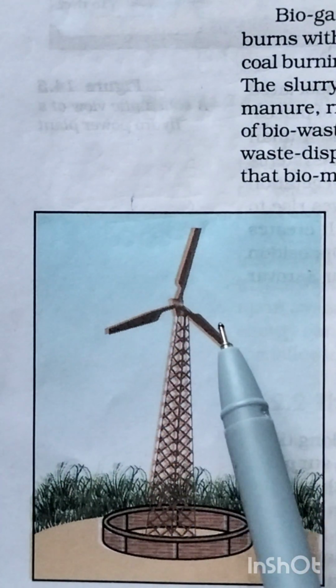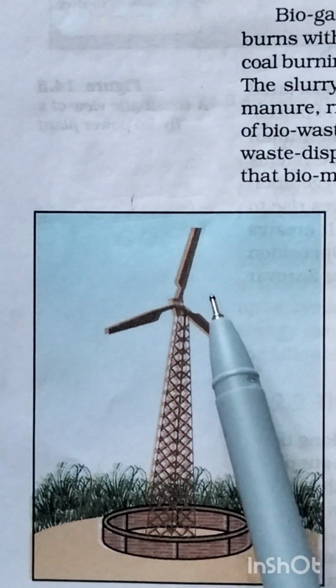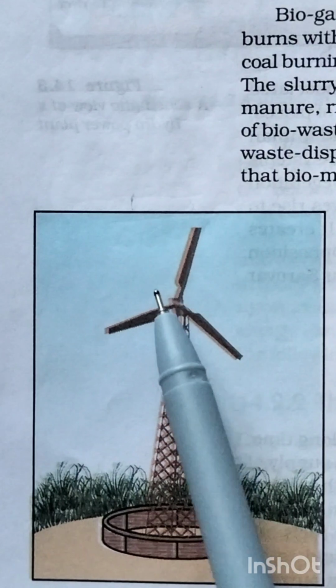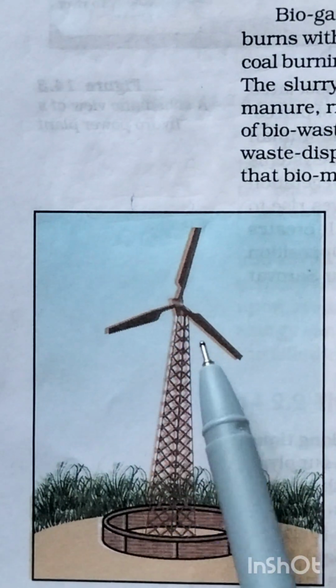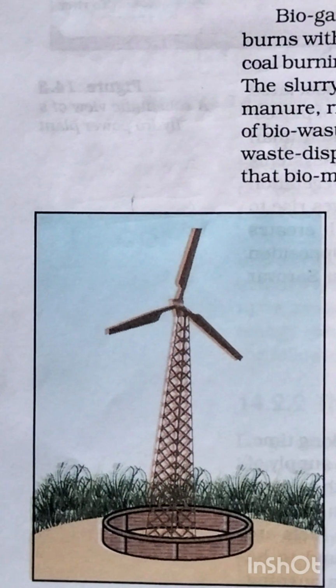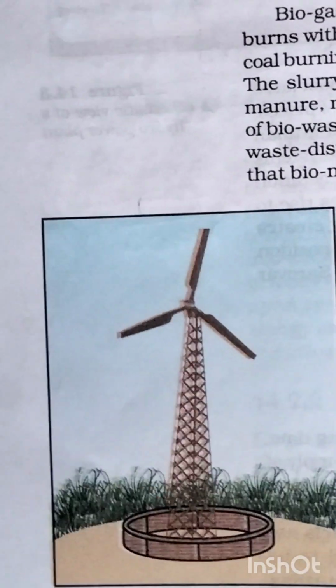So these blades rotate. The blades we have connected to the turbine. That is what we call the rotatory motion of the windmill used to turn the turbine. As the turbine is turned, the turbine will rotate the generator. As the generator rotates, it generates electricity. Like this, by using wind energy we are generating electrical energy. So this thing you have to keep in mind.